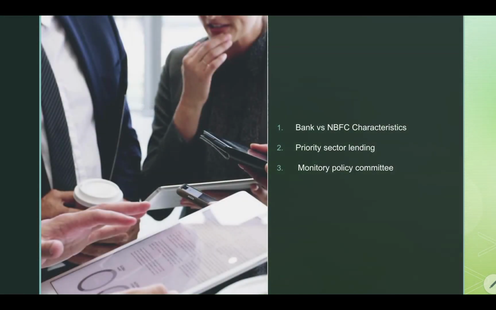And there is a chance of a question on comparison between banks and NBFCs. You have to know the characteristics. For example, can NBFCs accept deposits? Can they issue debit cards, credit cards? Can they give loans? What are the characteristics of NBFCs in comparison with banks? For example, banks can issue credit cards but not NBFCs. NBFCs can accept deposits but not banks. Like that, they can ask. There is a high chance. They can ask the characteristics of NBFCs alone, banks alone, or a comparison question.